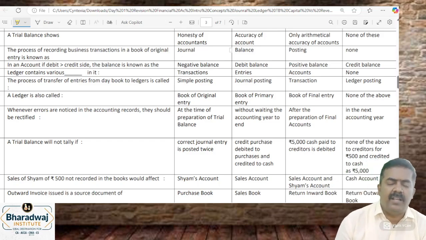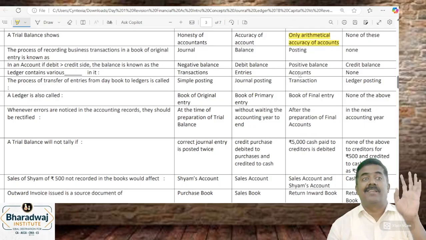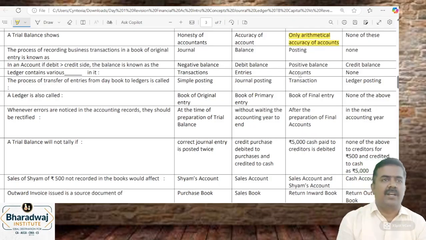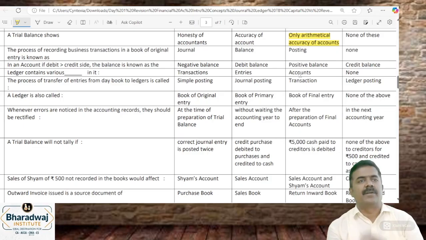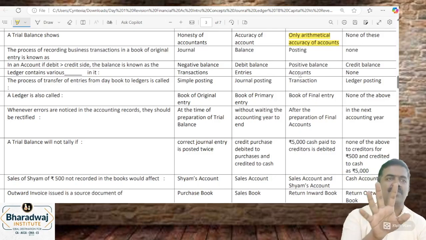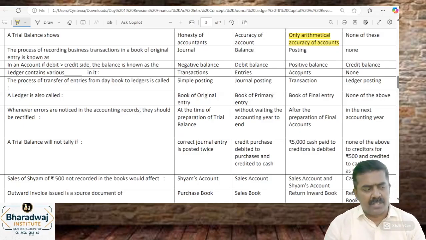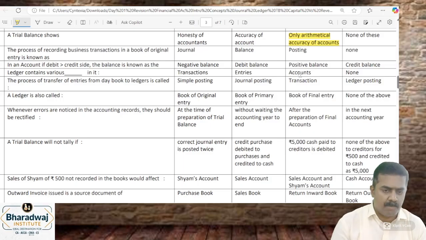Trial balance shows only arithmetical accuracy. Trial balance tally actually எல்லாமே கரெக்ட்ங்கிறது கிடையாது. ஒரு entry-ஐ post record-ஏ பண்ணல, sales பண்ணிருக்கோம் record-ஏ பண்ணல, debit omit ஆயிடும், credit omit ஆயிடும், trial balance tally ஆயிடும் இல்லையா? So arithmetically உங்க accounts correct-ஆன்னு check பண்றது என்னது? Trial balance. Then process of recording the transaction in original entry is known as journal.